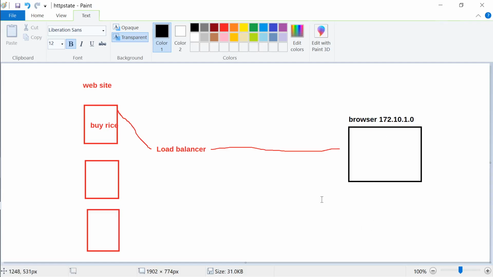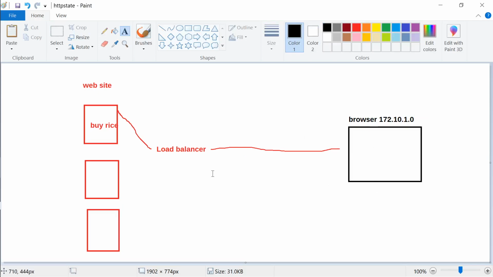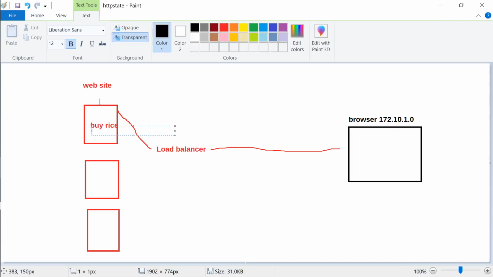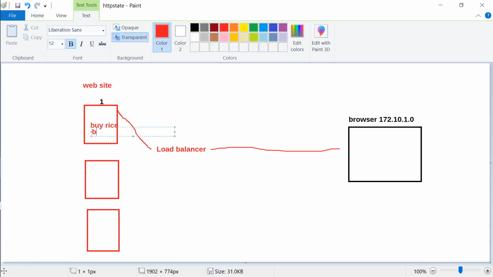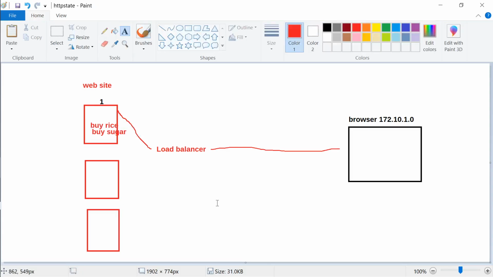The browser will remember that you had contacted me earlier, so next time he will contact server number 1 only. Otherwise it will not make sense, right? So second time when we buy sugar, we also maintain it on the same server. So far everything is good, no issues. It not only load balances between the 3 servers, but it also ties the server to the browser, the state, because we want to maintain the state.